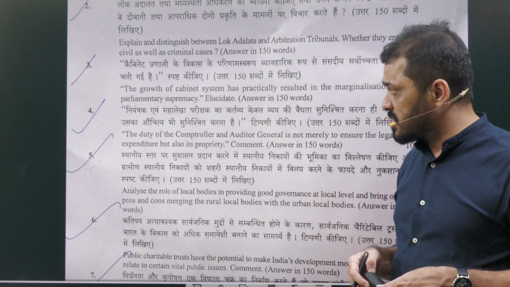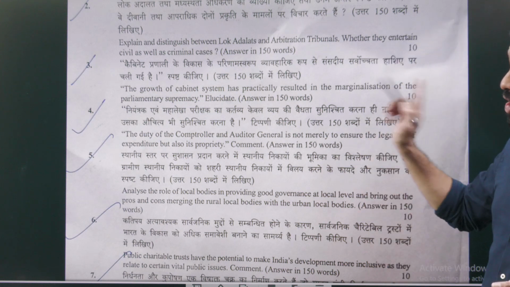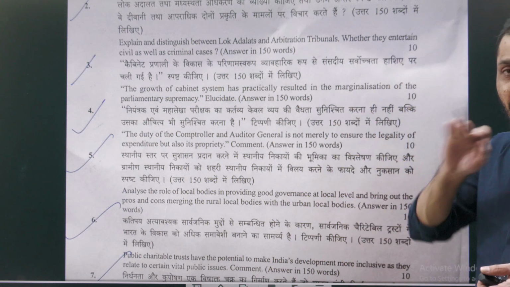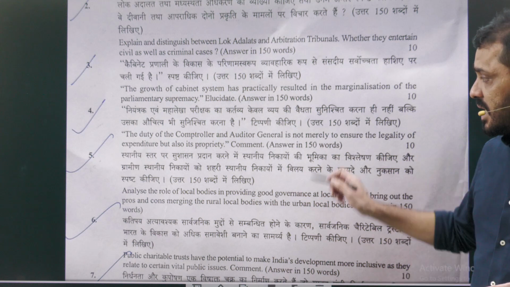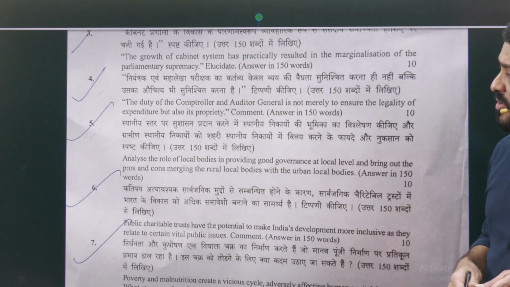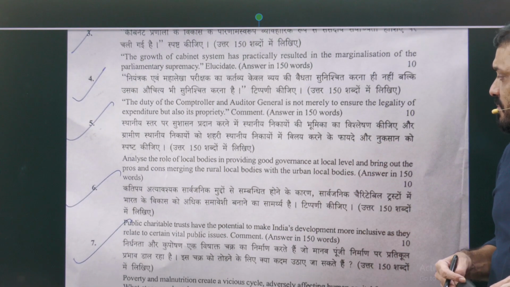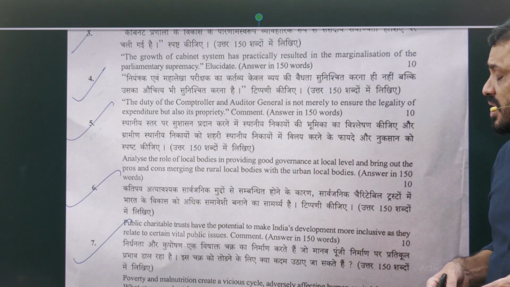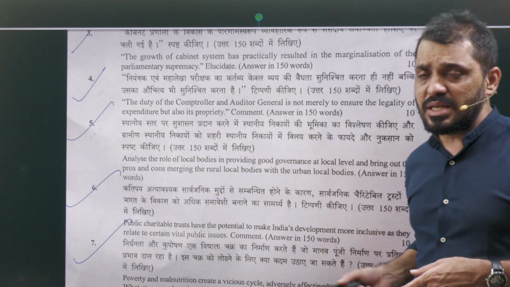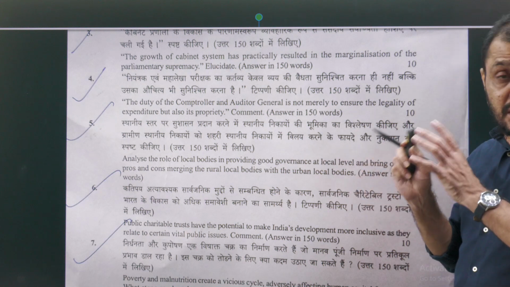This question is exclusively from the relationship between the legislature and executive, the horizontal relation. I am not talking about the vertical relations. Next, question number 4. The duty of CAG is not merely to ensure the legality of expenditure, but also its propriety. This is about the role of the CAG.